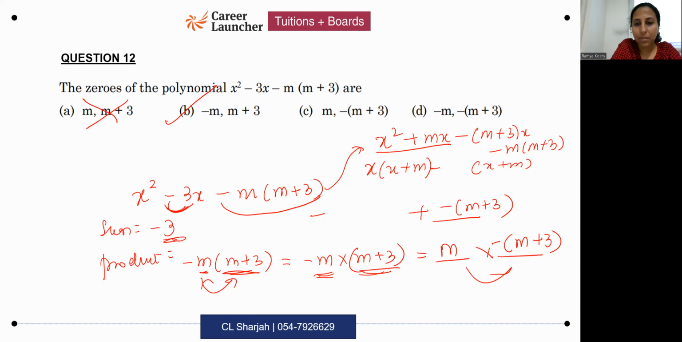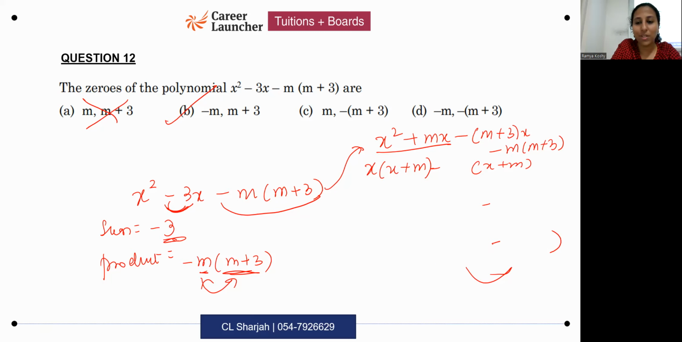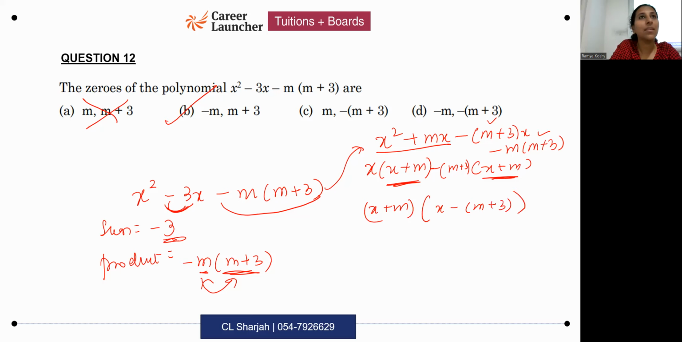Let me write that down a little more neatly, because I'll be sharing this with you later, so you will not get confused when you refer to it. Okay, so minus, I need x plus m in brackets. So what will come outside? Minus m plus 3, right? Then you have x plus m common. So x plus m into x minus m plus 3.